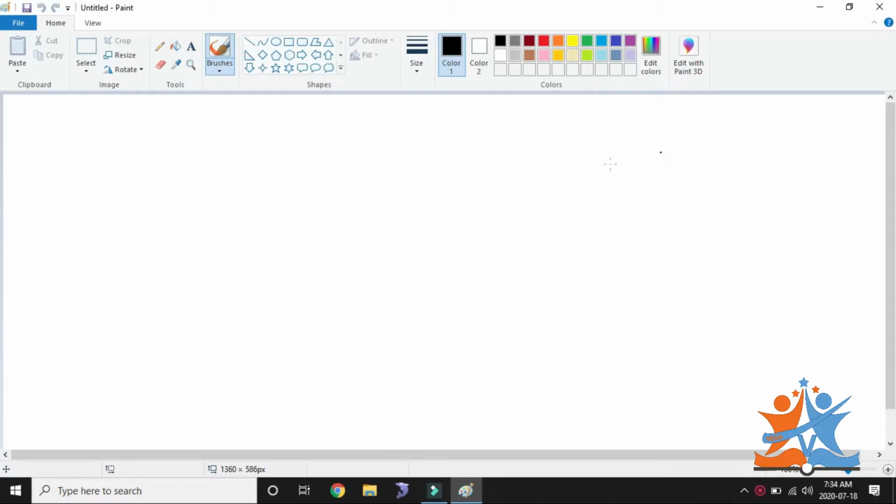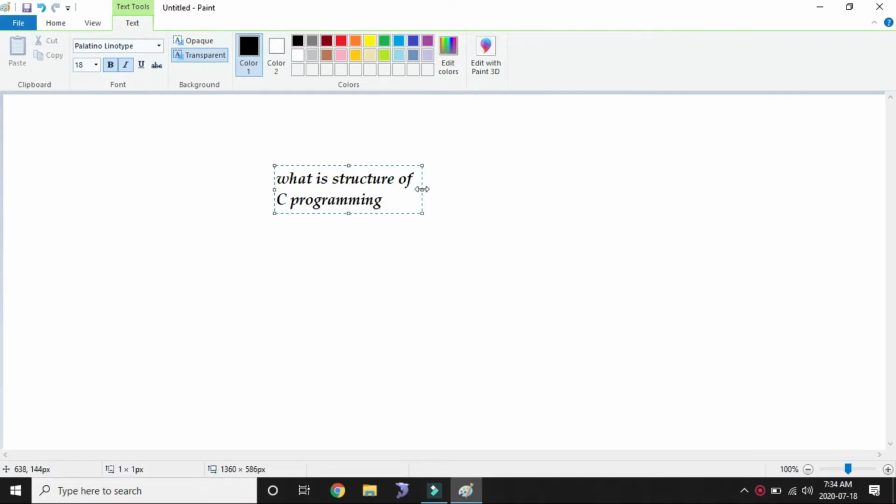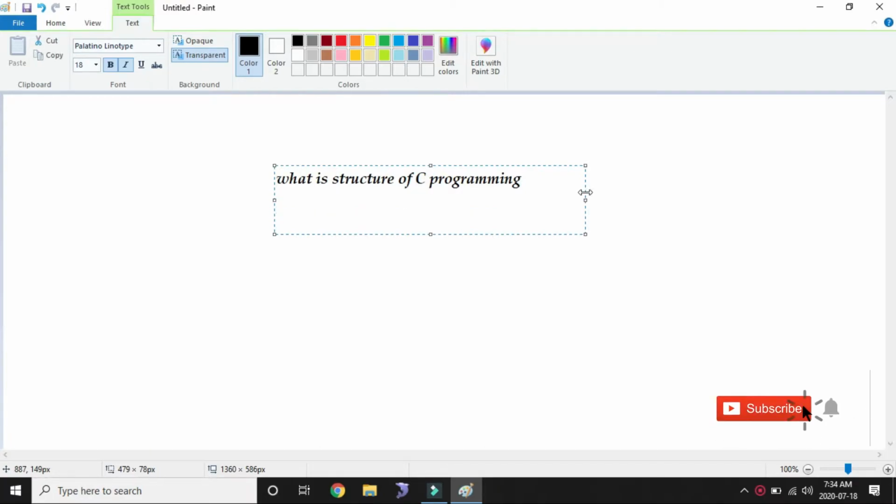Hello, good morning friends. Today we discuss what the structure of a C program is and how it is designed. So whenever we go into the C programming language, we have a structured format of